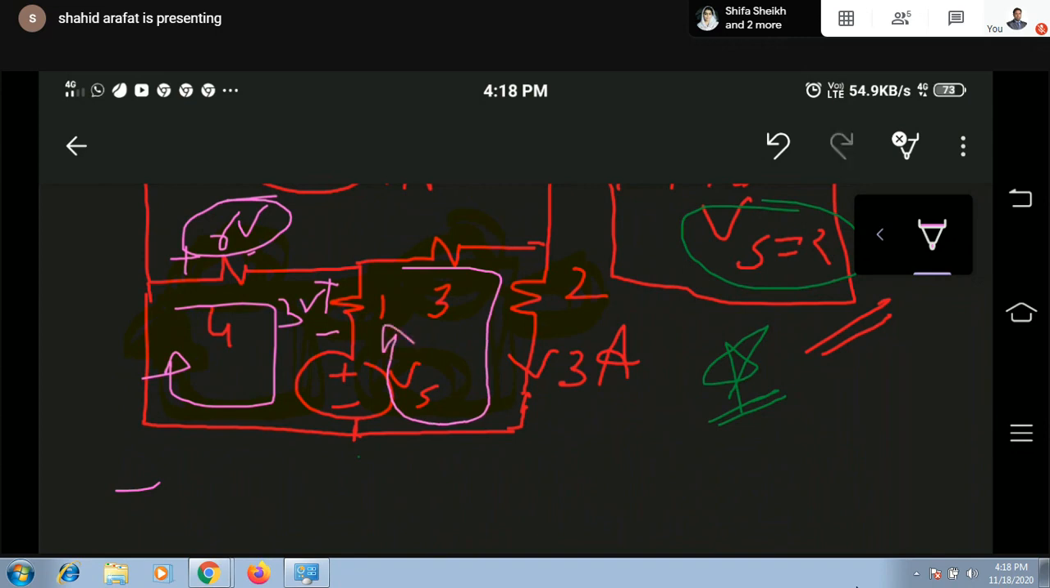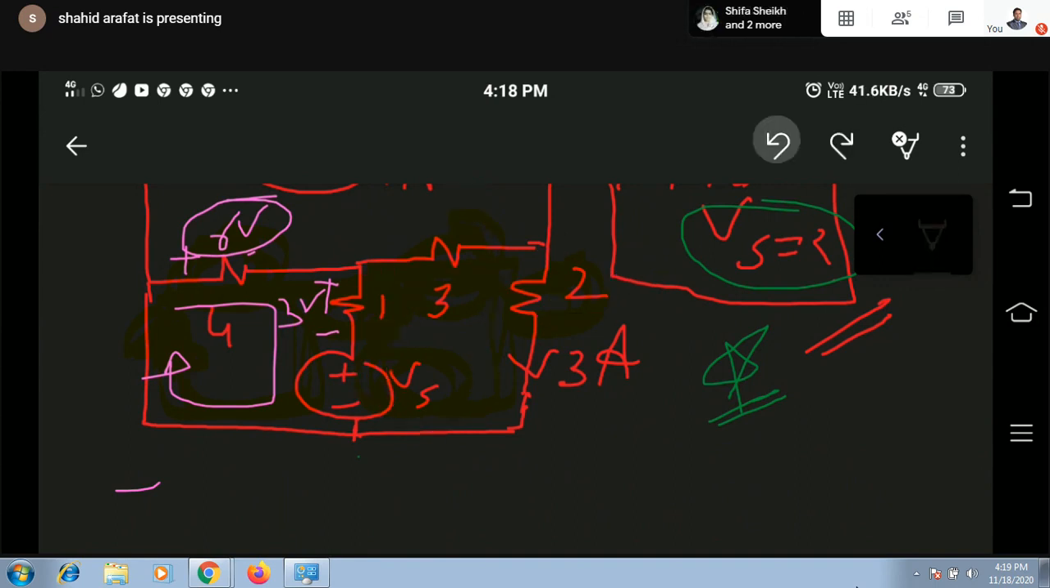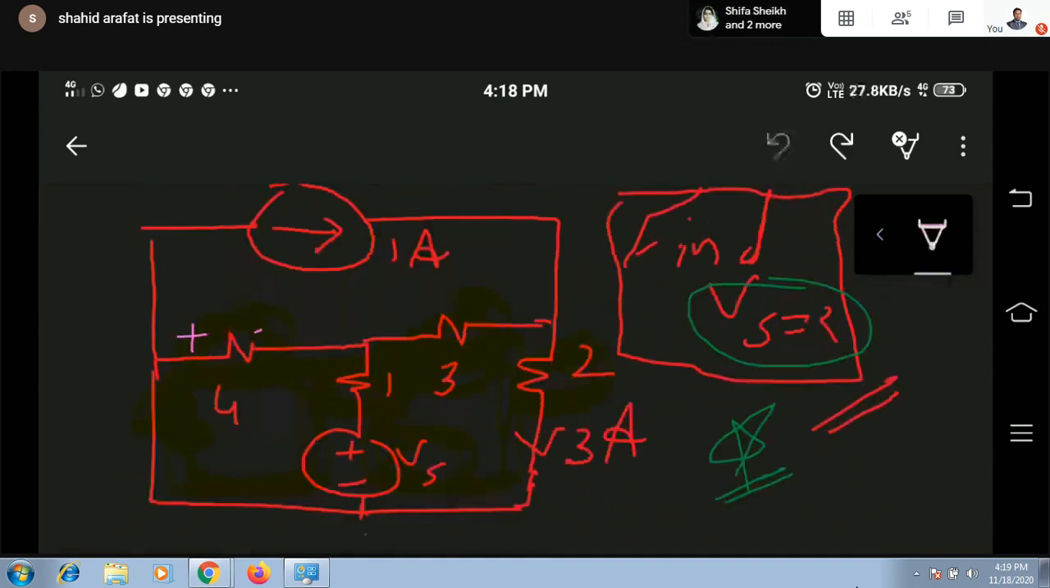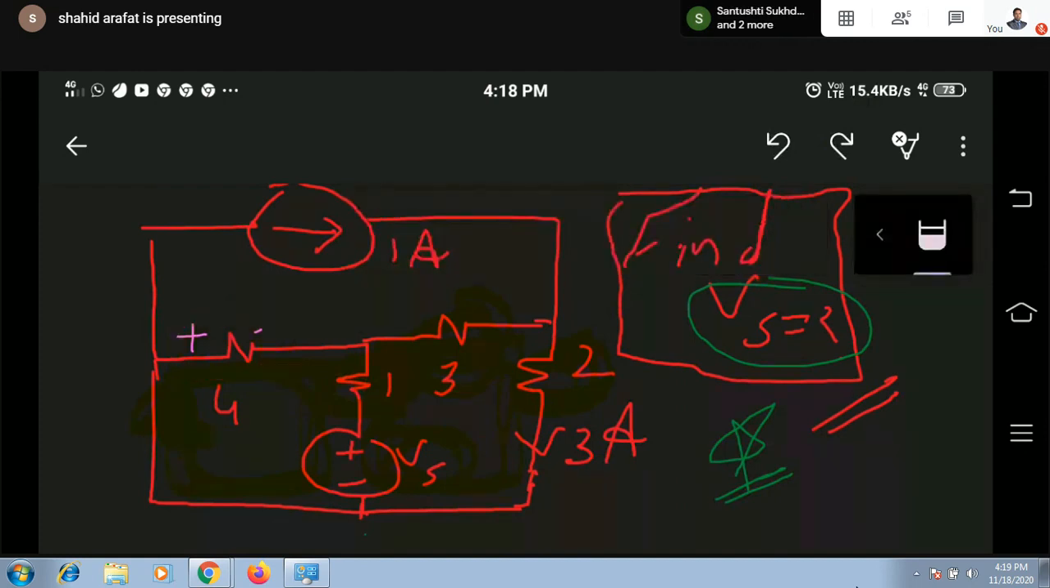Or you can also get this value by applying KVL in this loop. If this has a value of 2 volt, this 6 volt, and this 3 volt, by applying here also you can get the same value. But here we don't have the voltage across all the resistances. So our target is to first find out the voltage across these resistances. That's why we are doing all this. Once we get the voltage across all the branches, we can easily calculate the value of Vs.